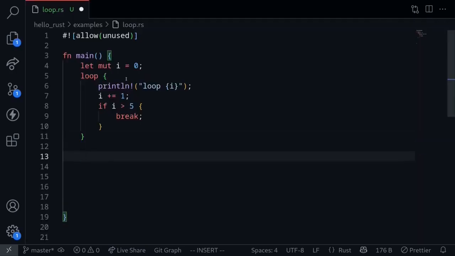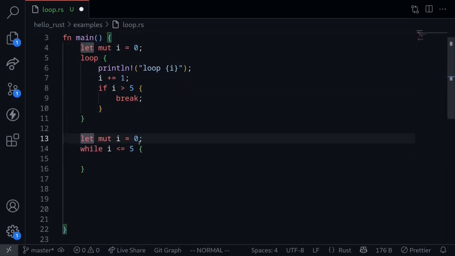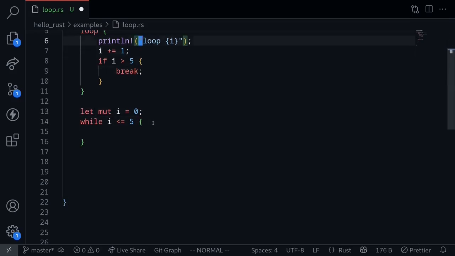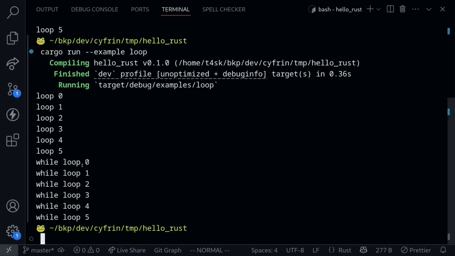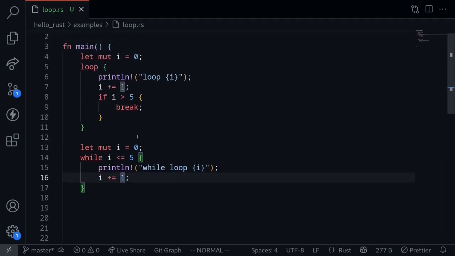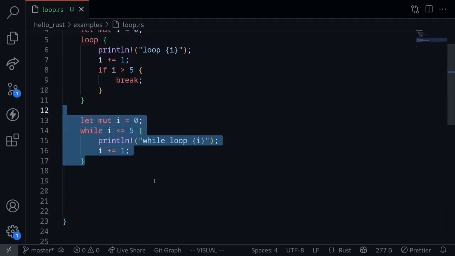We can write the same code using a while loop, while i is less than or equal to 5. And then we'll also reinitialize this mutable variable called i, the counter for the loop. For each iteration, we'll print the current count and then increment the count by 1. For the message to print, I'll change this to while loop. Execute the code and the while loop runs from 0 to 5. So this code over here and the while loop does the same thing.